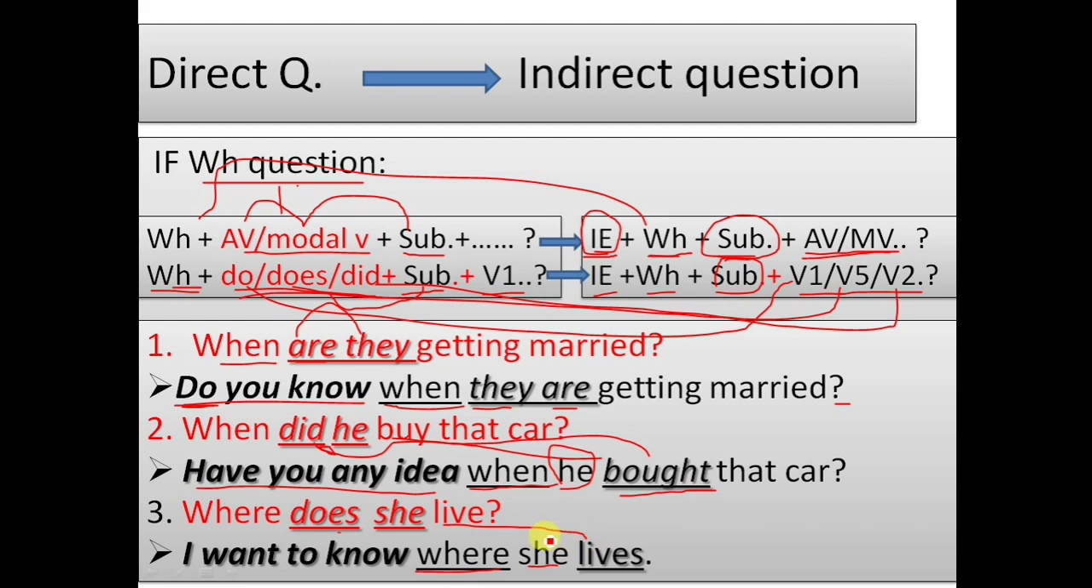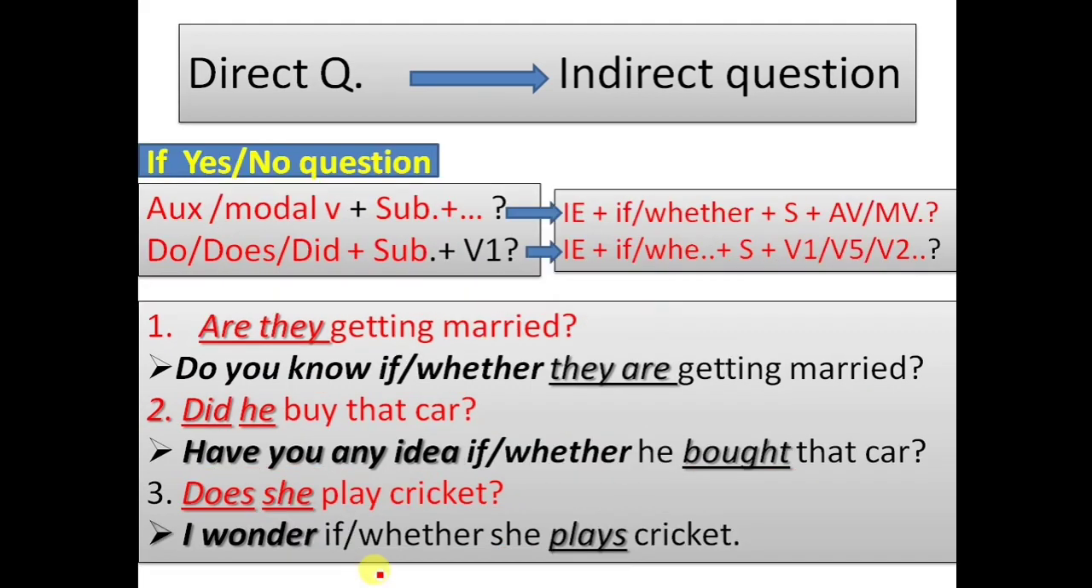So I want to know where she lives. No question mark here, because our expression begins with "I want to know." It is not a question, so no question mark. So let's learn how to change yes/no questions into indirect questions.